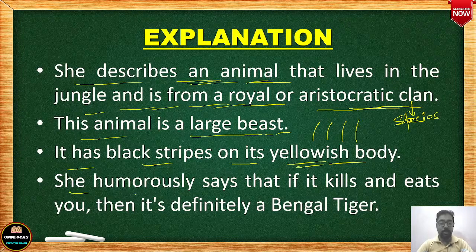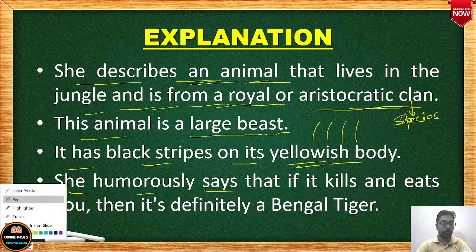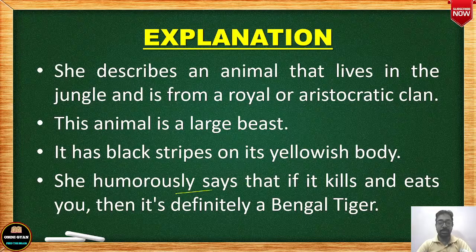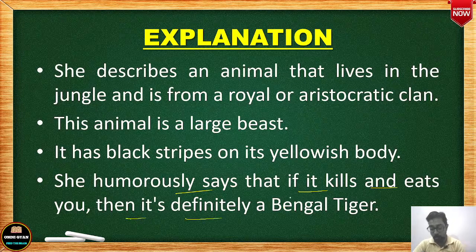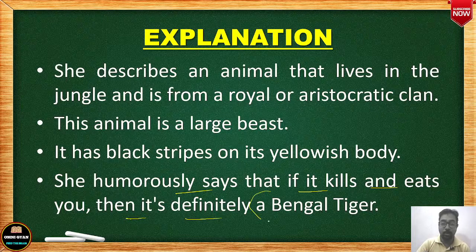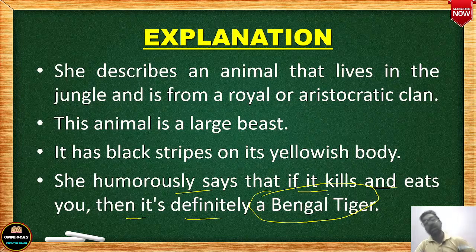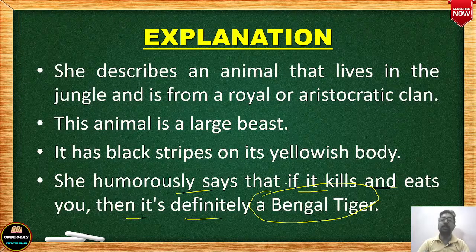Okay, and the poet is humorously telling us that if it kills and eats you, then it's definitely a Bengal tiger. So it's a very humorous poem. बहुत ही हंसी मजाक वाला ये कविता है और पोएट यही कह रहा है कि अगर ये जानवर आपको मार के खा जाए, if the animal will kill and eat you, then you can be sure that it's a Bengal tiger. Now, if the animal kills you and eats you, how will you know that it's a Bengal tiger? This is a funny way of explaining. ये एक बहुत funny way है explain करने का.